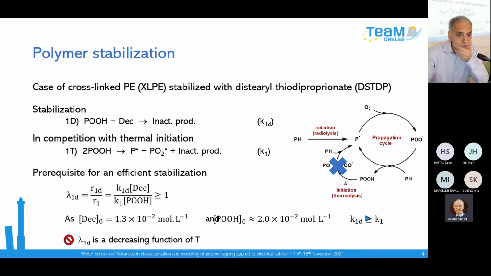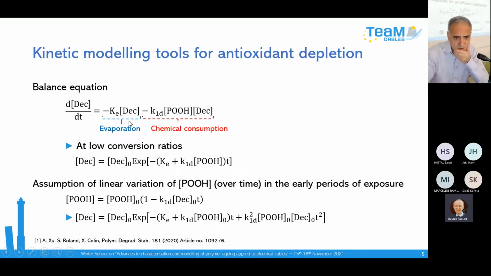Okay. Now, if you want to write an analytical equation, it is possible to calculate the antioxidant depletion. So it is this rate. You multiply the rate constant by the initial concentration, and we obtain this equation here. The first term has been added in the rate because we consider the global antioxidant depletion, the chemical consumption, but also the physical loss by evaporation.